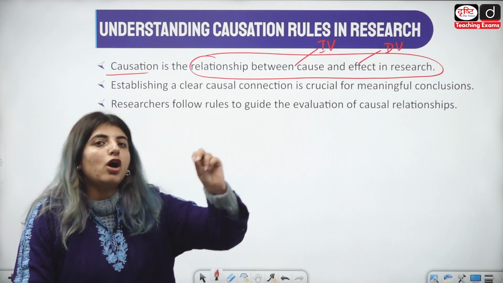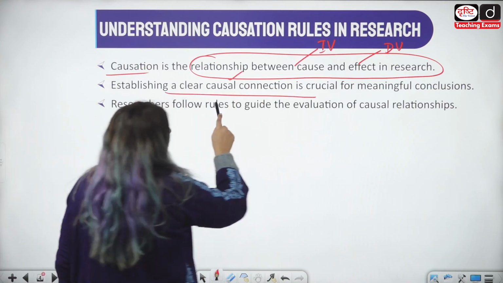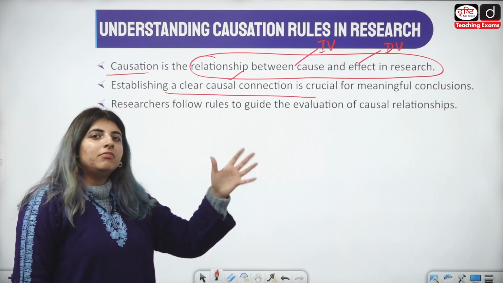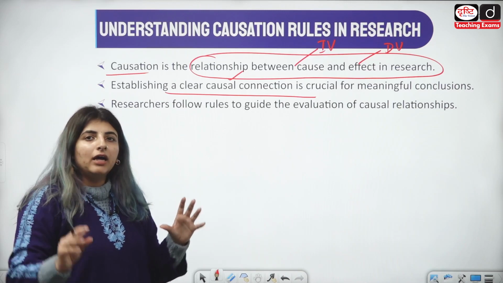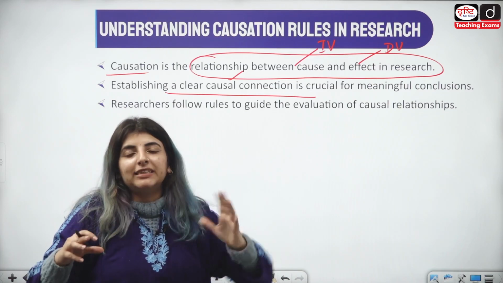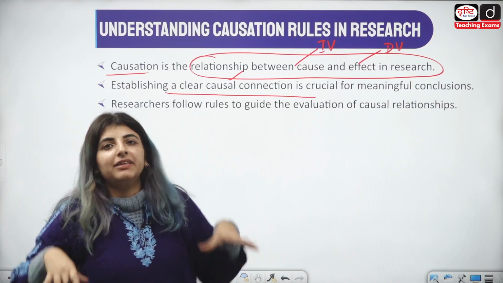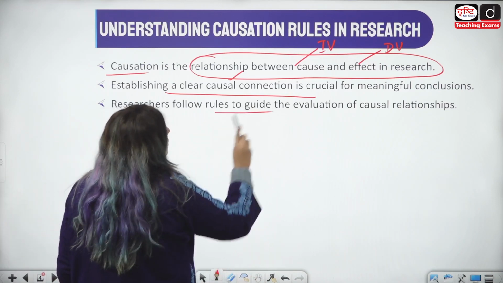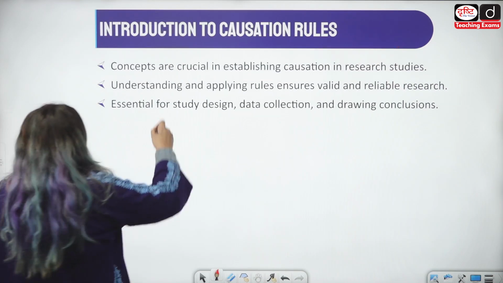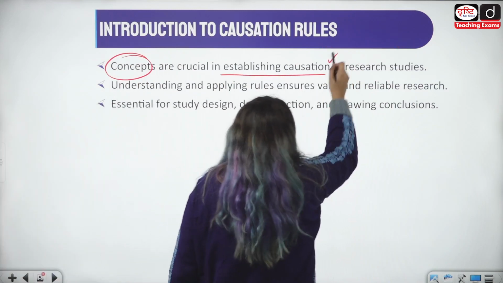Causation is trying to find the cause and effect relationship between two variables to establish a clear causal, not casual, but causal connection to get and infer the meaningful conclusions. ताकि हमें पता चले अच्छा यहाँ पे अब आग लग गई है, इसका मतलब है कि धुआं उठेगा. So that is one such thing that I am trying to draw a conclusion from the true statements that are there. Researchers follow rules to guide the evaluation of these causal relationships. Now, there are various concepts and rules that are there that are crucial in establishing causation in research studies.